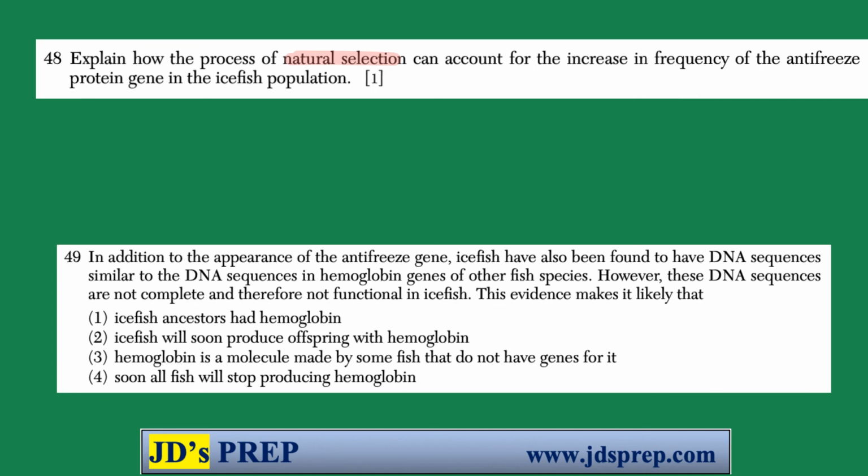So in this case, we have the fish that have the antifreeze protein gene. Those are the ones that are able to survive as the water gets colder and colder. They survive longer, they reproduce, they pass on that gene. Those fish that don't have the antifreeze protein gene, they don't survive, and therefore they don't reproduce. So those genes are getting less and less common.